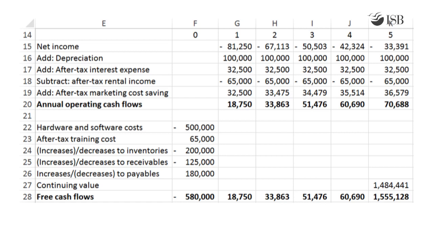Now that we have all FCFs, we can calculate the project's NPV using a discount rate of 10%. This comes to $510,770. Remember that this is only one possibility and there is a 50% chance of this happening. There is a 50% chance that additional revenues are lower as are its growth rate.